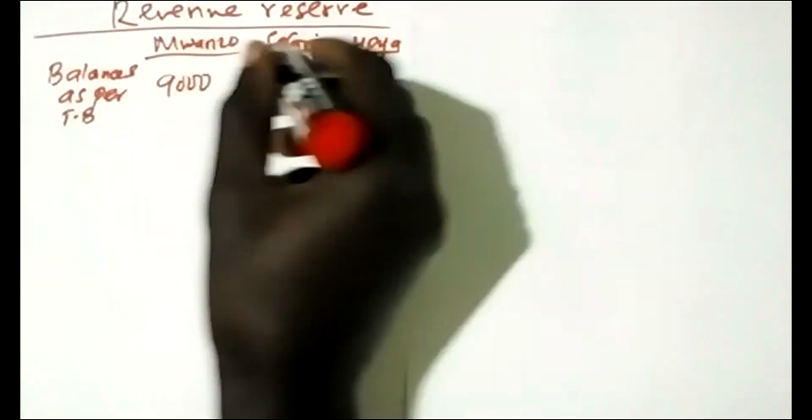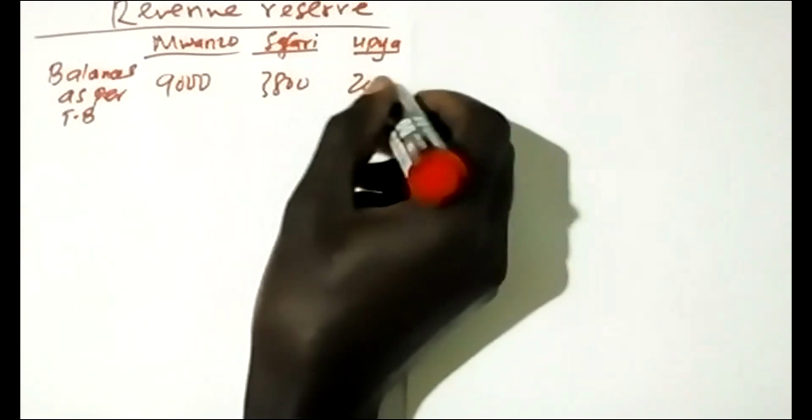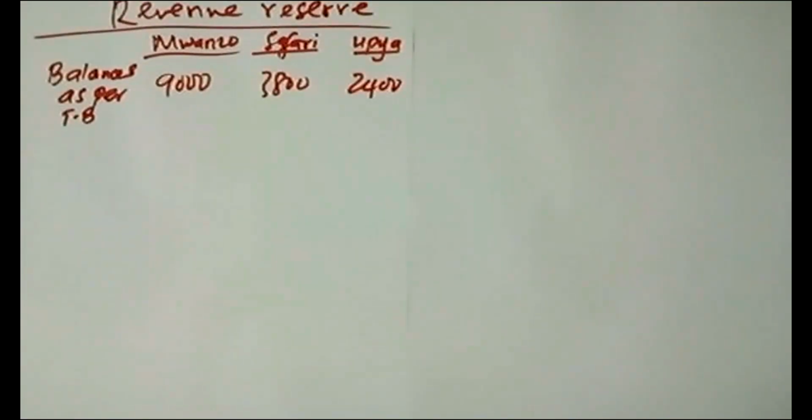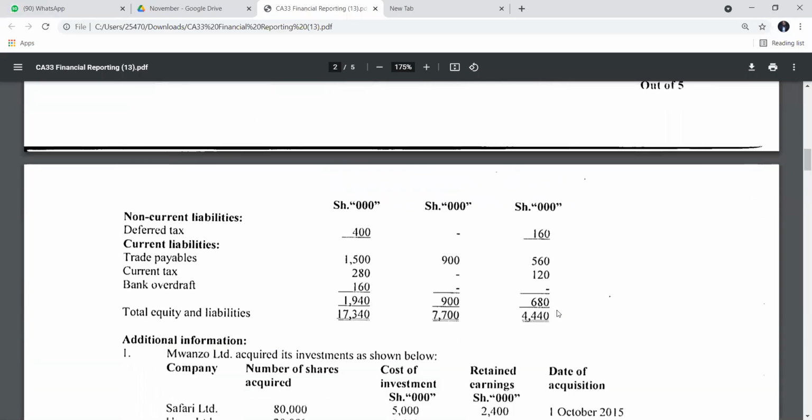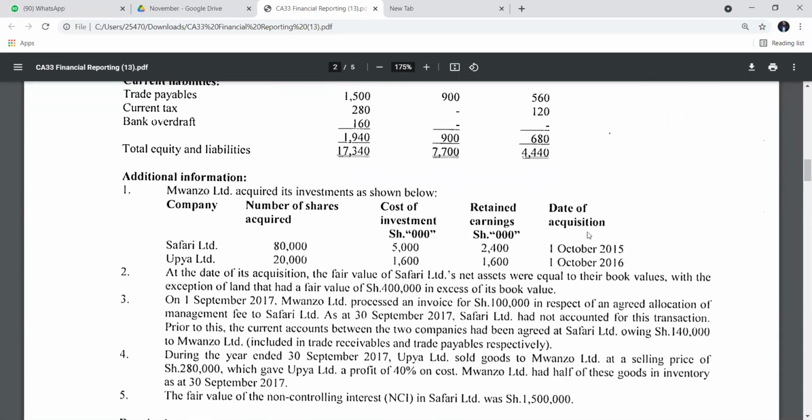Remember that this is all about the retained earnings, which is the revenue reserve by the end of the year. We need to get the retained earnings for the current year, of which you know that Safari was acquired in 2015 and Upia was acquired in 2016. That is according to additional information number 1. So you are told here, date of acquisition, 1st October 2015 and 2016. As at this time of acquisition, you are given retained earnings, 2.4 and 1.6.